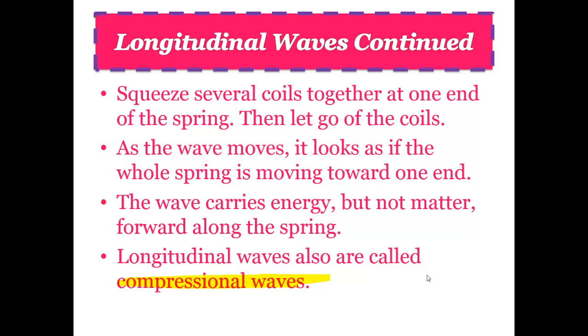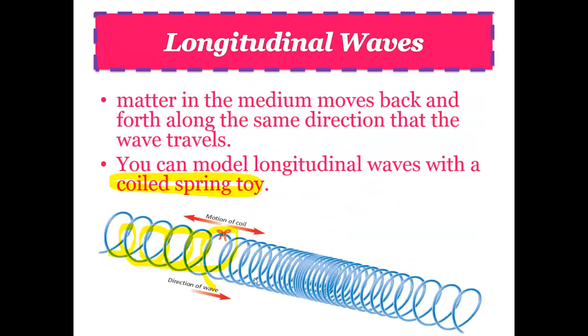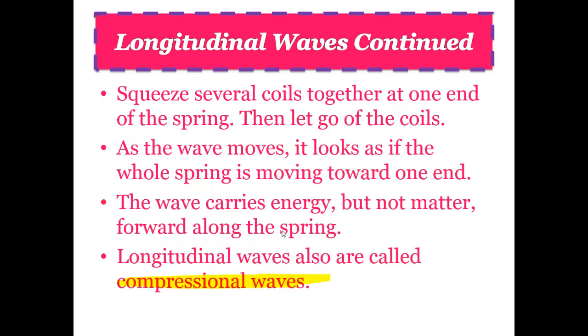If I go back to the last picture, I know some of you are going to scream at me, but I'm going to go back here. So it's this picture. If I compress a couple of these coils, the energy is going to go down the coil versus springing out. I'll go back here so you guys can fill out your notes. I'll pause for a second. Just make sure that you understand that they're compressional waves, meaning that they go down the length of the spring versus springing out. It's not truly a spring, it's a traveling thing.